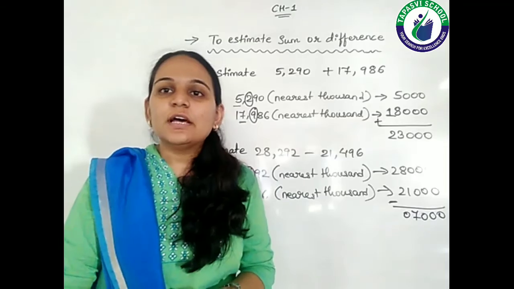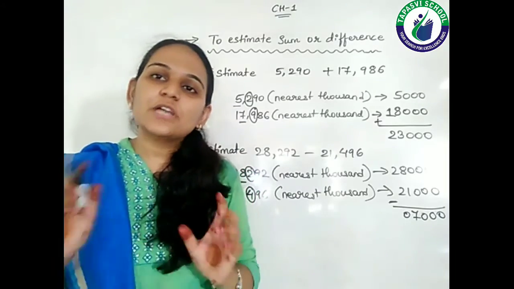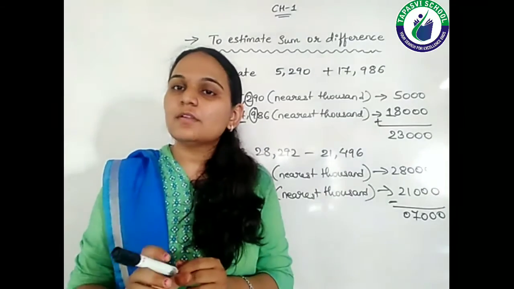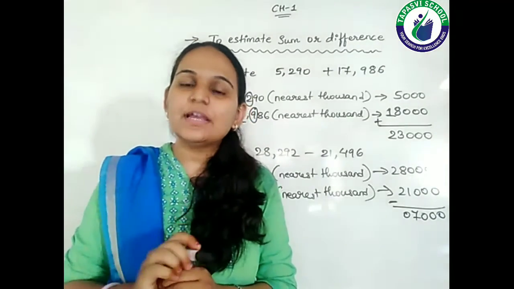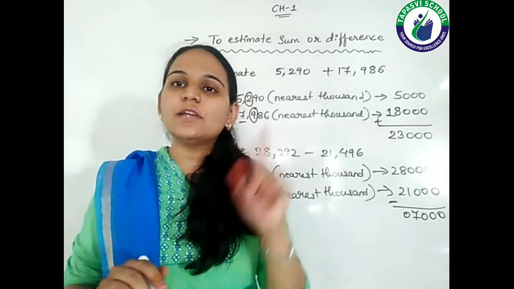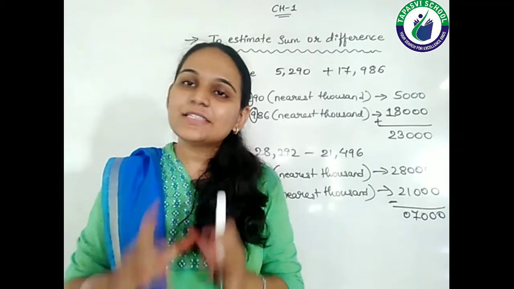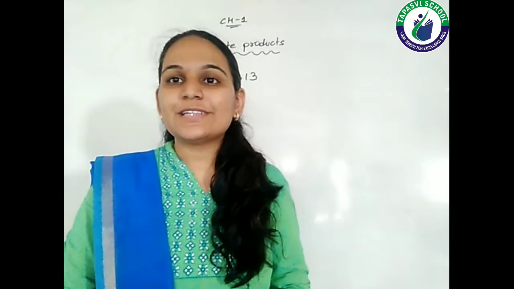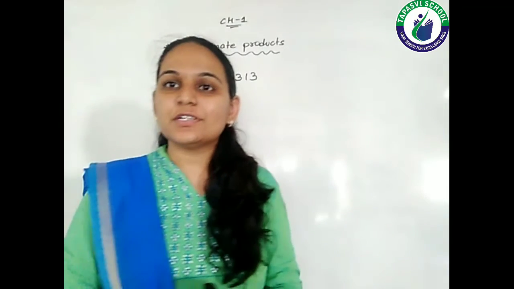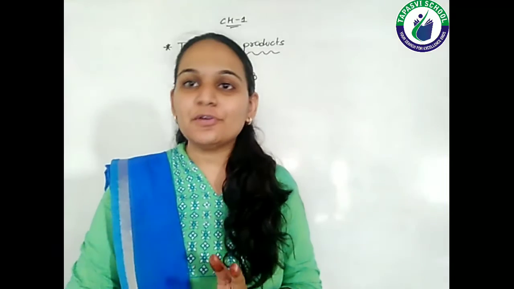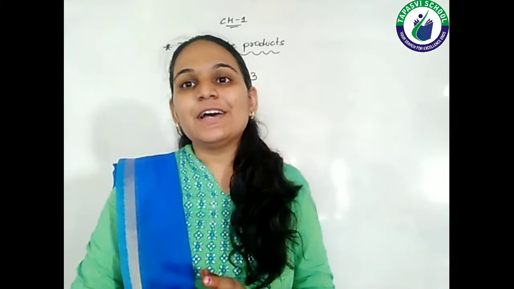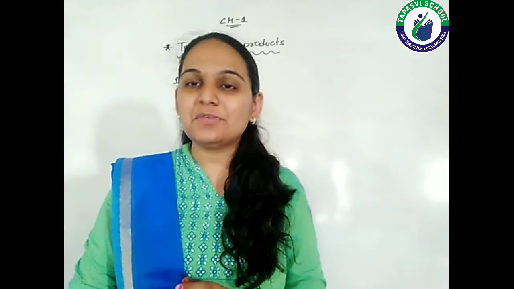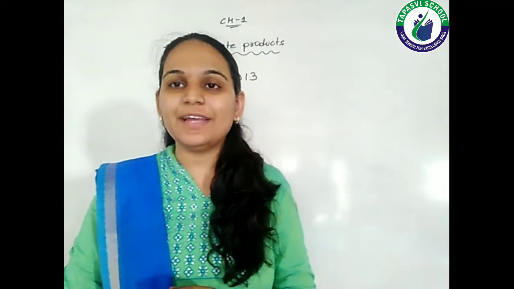I hope now you are able to calculate this kind of sums. But just remember the general rule. The general rule is that out of the two numbers, take the smaller one, see the highest place of it, and then round off all the numbers according to that. This is the only general rule which you need to keep in mind. Okay students, till now we have understood the rounding off and the sum or difference. Now we are going to understand the rounding off, that means estimation, in products also, right?